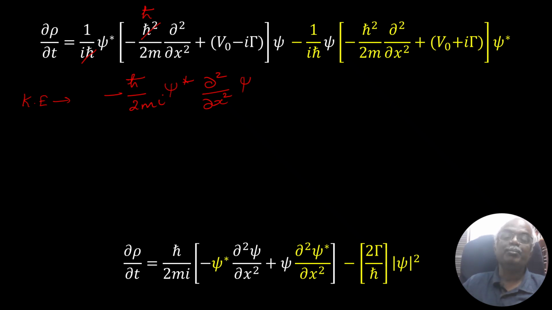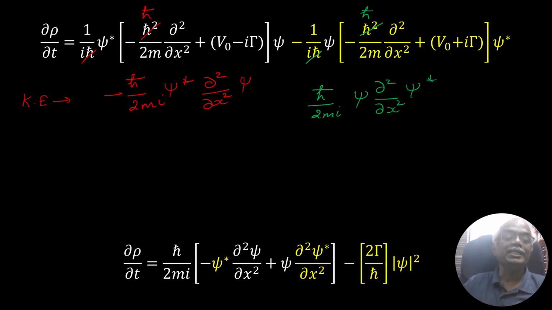Here is the first term of the second square bracket. Here minus of minus will become plus. So here also, h cross will get cancelled with one h cross of h cross squared, which will become h cross. Minus of minus will become plus, so this is simply h cross over 2mi psi delta 2 over delta x2 psi star.